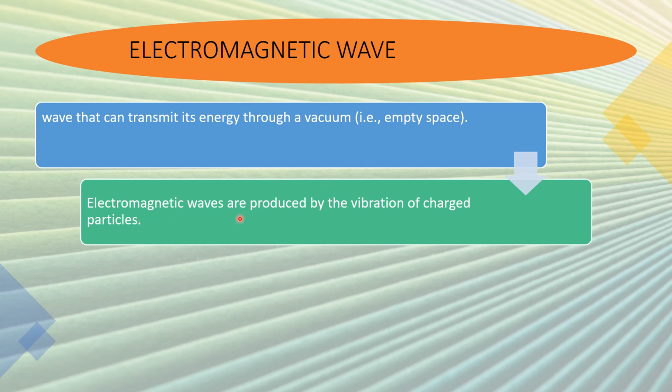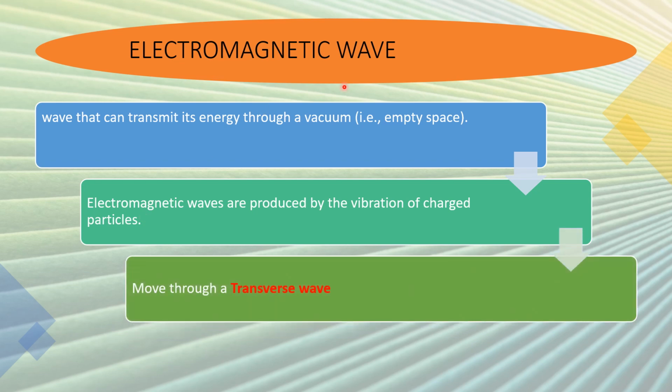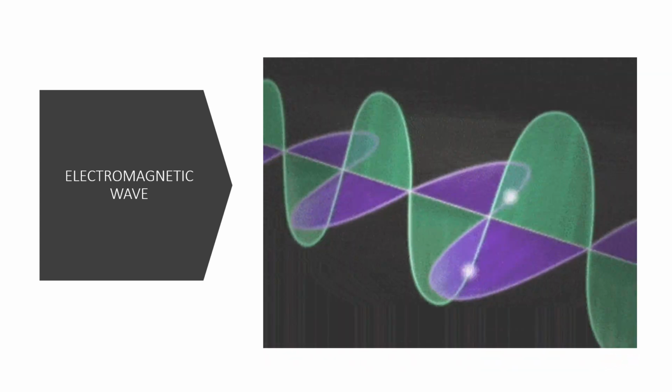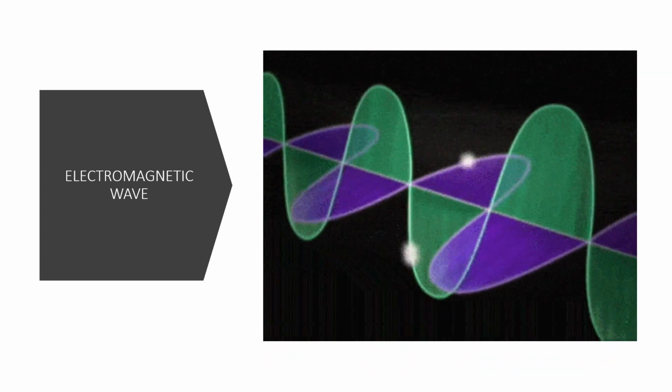So electromagnetic waves are produced by the vibration of charged particles. And at the same time, if mechanical wave can travel or move through transverse and longitudinal wave, electromagnetic wave travels through a transverse wave. Only transverse wave. So here's the example of an electromagnetic wave.